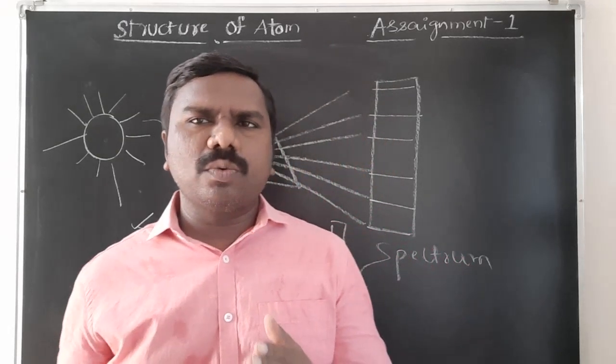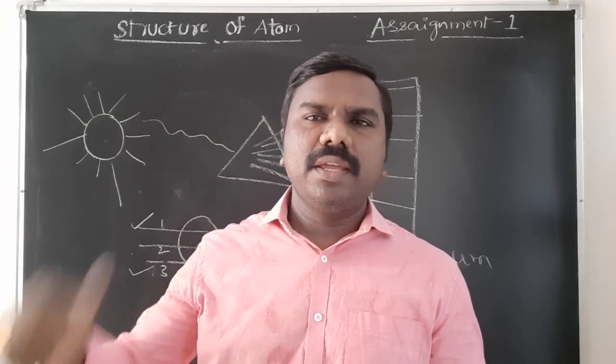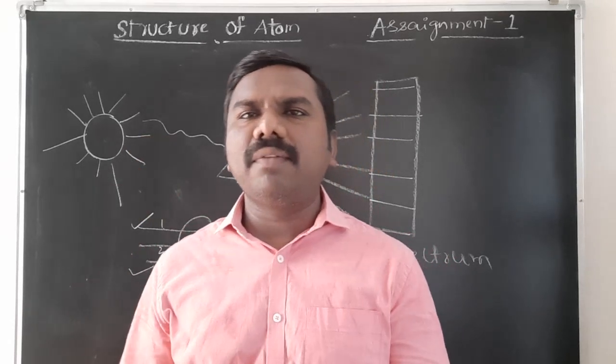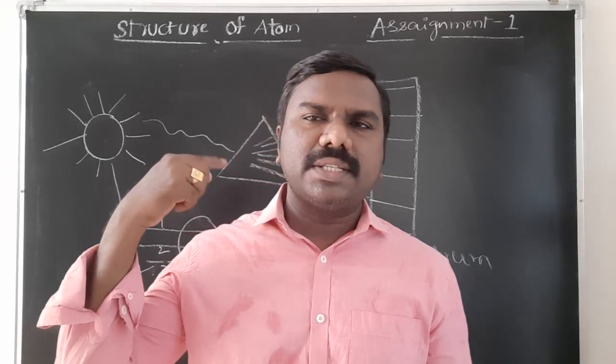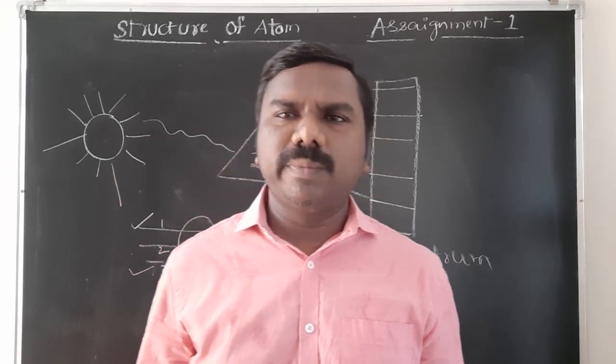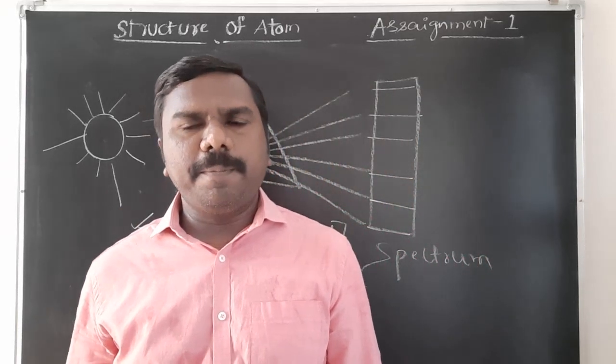Many elements were discovered by a method called spectroscopy. The study of spectrum is called spectroscopy. Helium, available in the sun, was discovered by spectroscopy. Many metals like sodium, potassium, rubidium were discovered by spectroscopy.